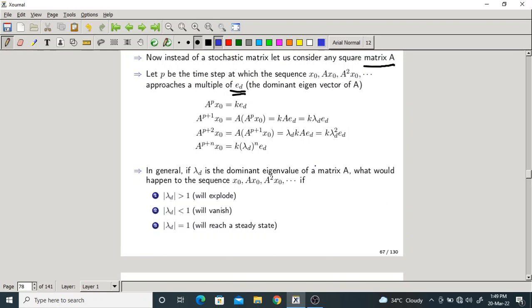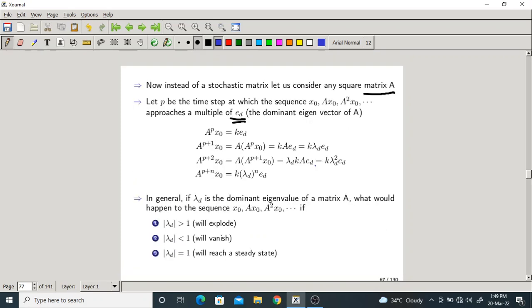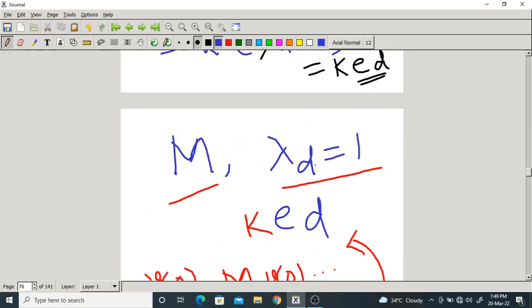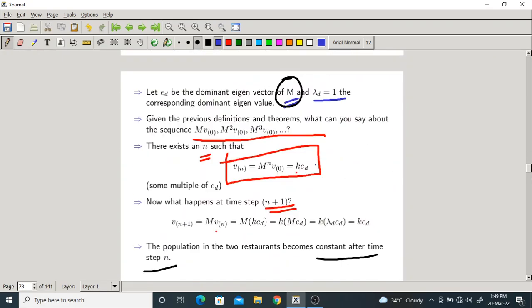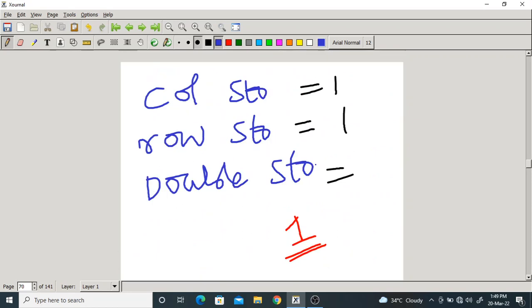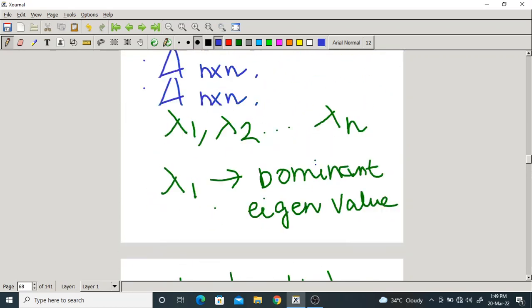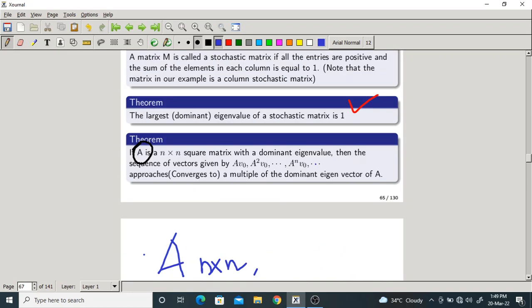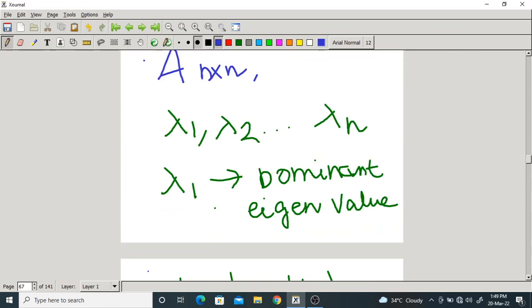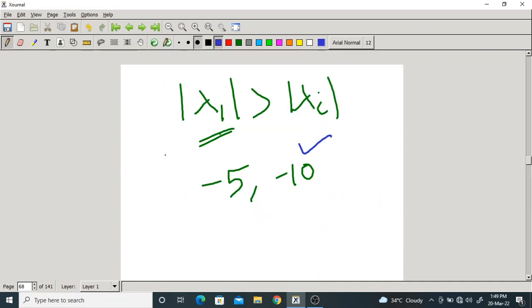Isn't it? Correct? Here, in the definition, I wrote the vector V naught, now I am writing x naught. No problem. Right. So let us proceed with our proof.